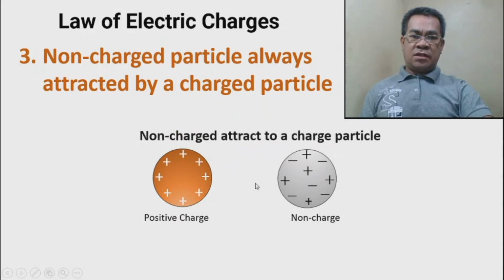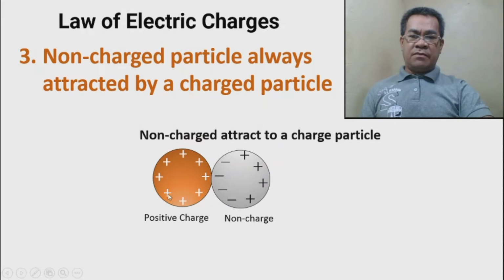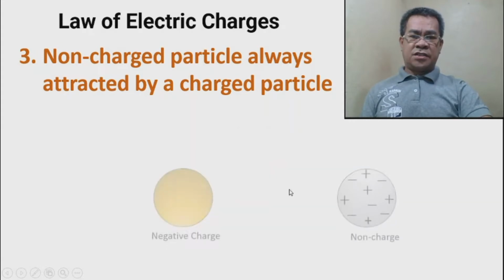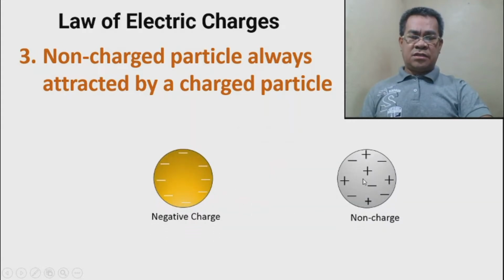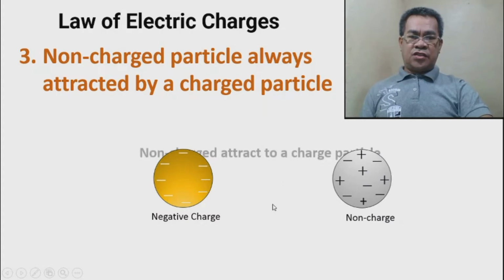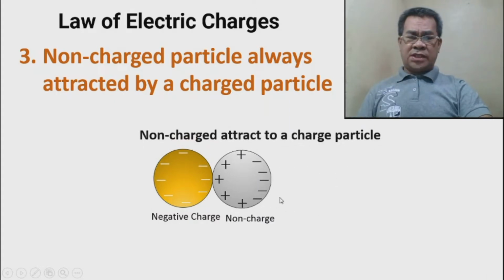So the non-charged will be attracted, or maybe the charge will be attracted by the non-charged, depending on the status of the setup. So positive attracts a non-charged. A negative charge will also attract the non-charged. So it always attracts. There's no repulsion.